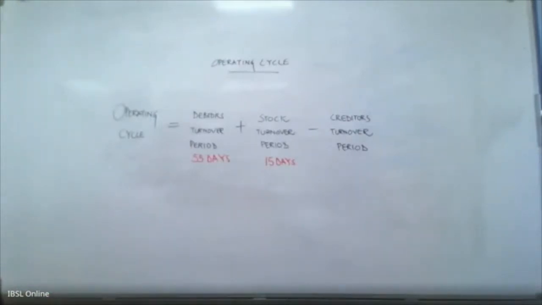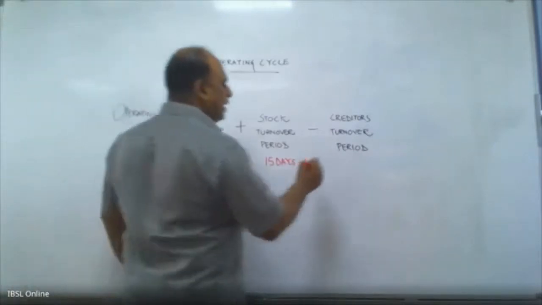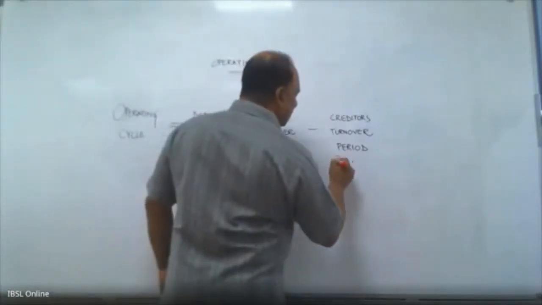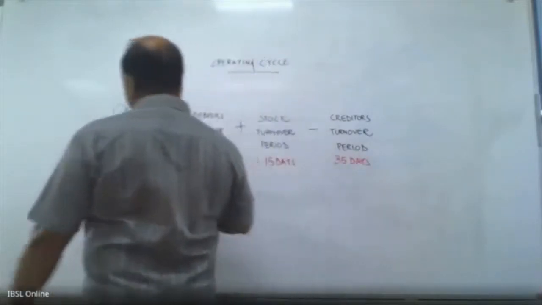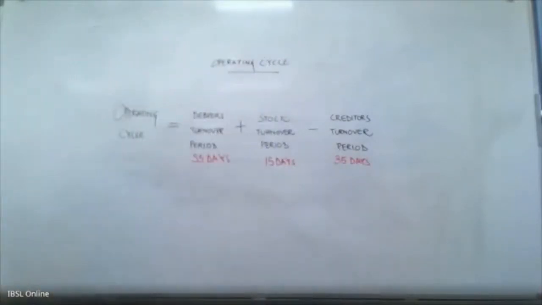That is also a problem. So you need to pay for it. Let's assume that you take about 35 days to pay them, from the date of purchase. Now look what has happened.